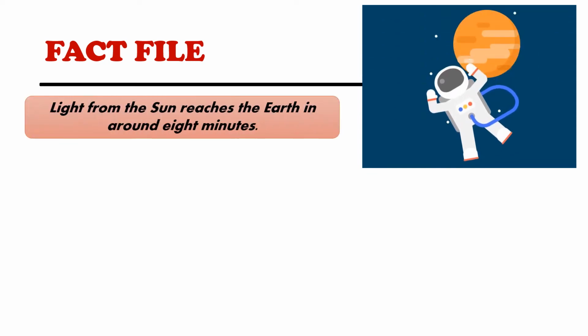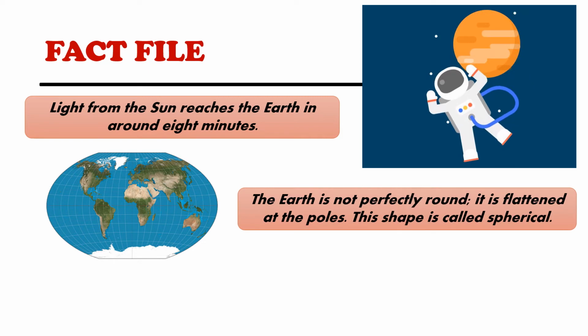Now what else is there in our solar system? Before moving further, let us see some of the fact file. This fact file is very interesting. It tells you light from the sun reaches the earth in around 8 minutes. Next fact file is the earth is not perfectly round. It is flattened at the poles. The shape is spherical and north and south poles are flattened.